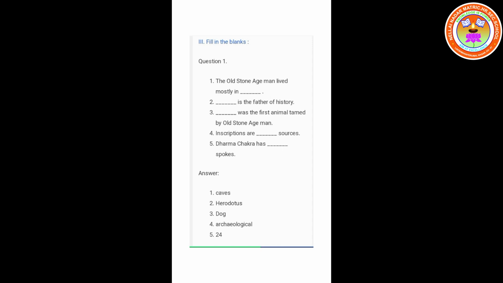Fourth one, inscriptions are archaeological sources. Inscriptions are dash sources, archaeological sources. Fifth one, Ashoka Chakra has 24 spokes. Ashoka Chakra has dash spokes, 24 spokes.